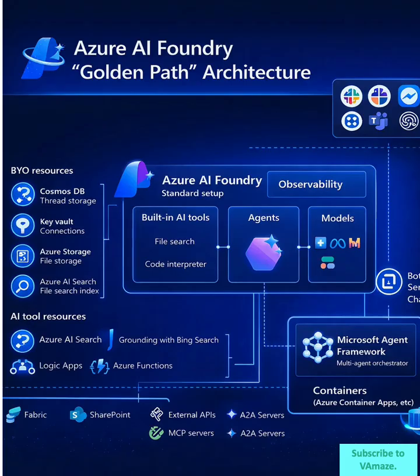Observability is critical and often overlooked. This architecture makes monitoring a first-class citizen. You can track model performance, agent behavior, and user interactions, essential for debugging, compliance, and continuous improvement.